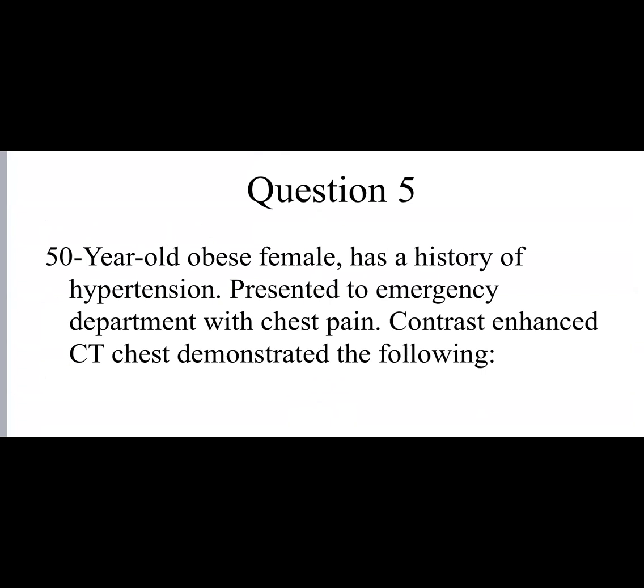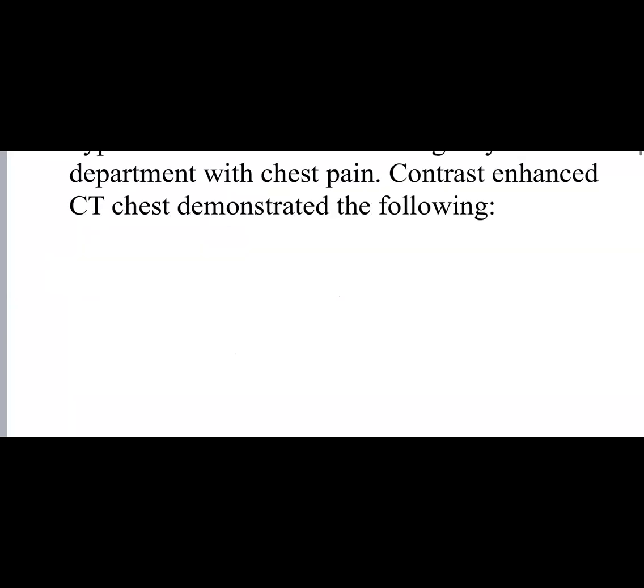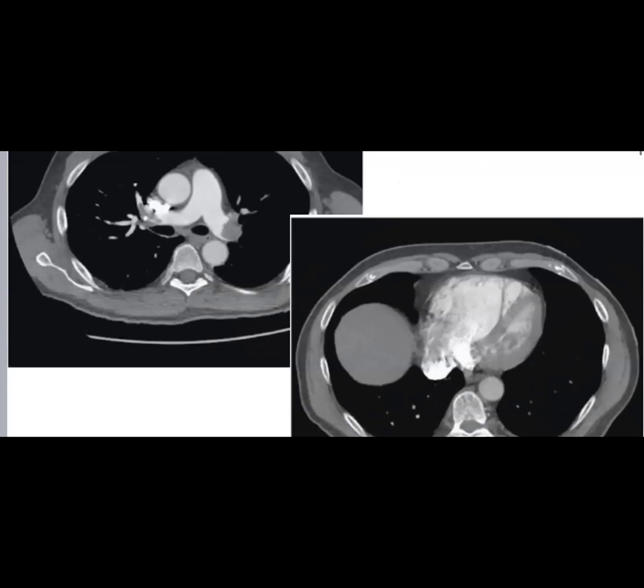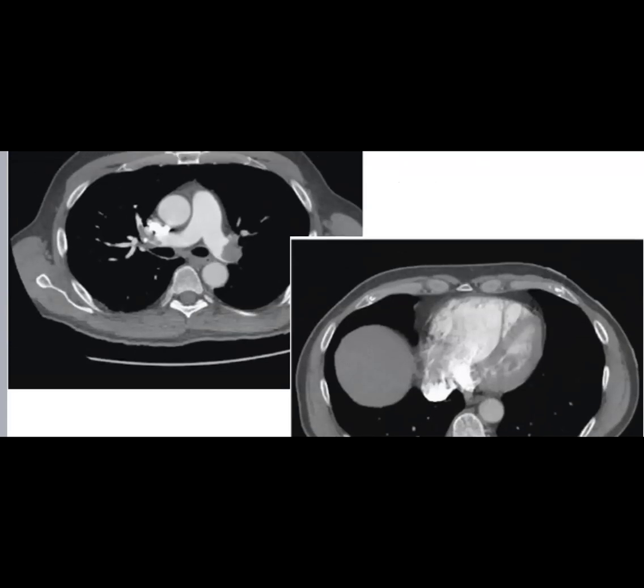A 50-year-old obese female, I think this is the last one, had a history of hypertension, presented to emergency department with chest pain. Contrast enhanced CT demonstrated the following. Two images side by side.